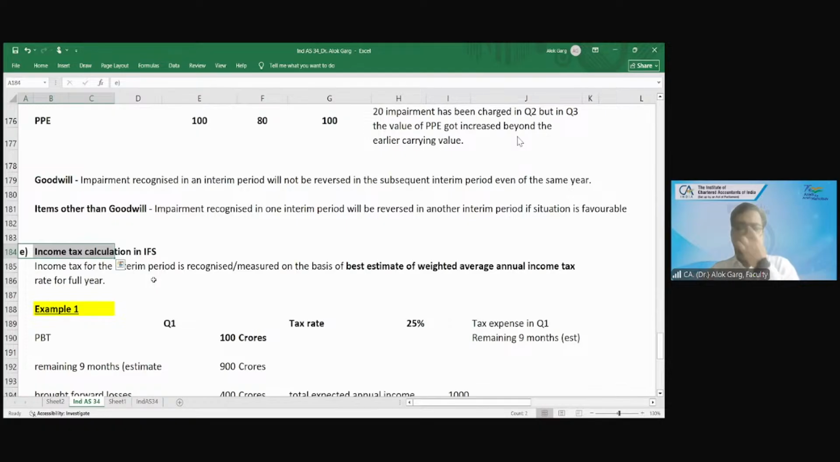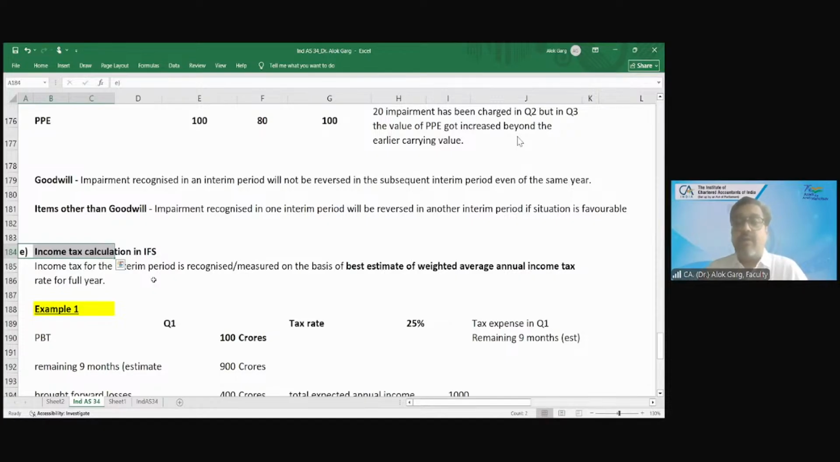So now what happened? Let's say the company has earned a profit of 100 crores in quarter 1, assuming. And the company is foreseeing that in the next 3 quarters, the company will incur losses, and the full year will be into losses. So tell me, in quarter 1, there is a profit. You have to go by the matching principle, the accrual principle. If there is a profit, there is a tax also.